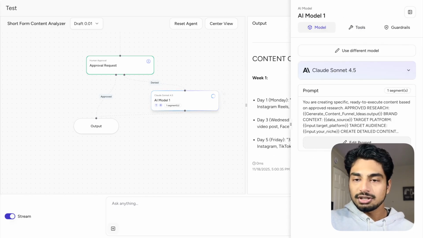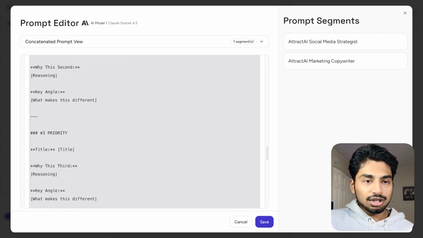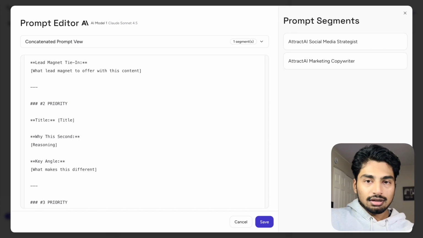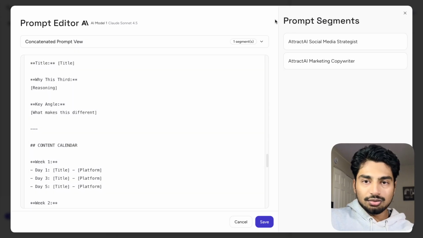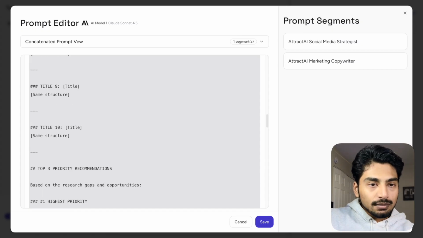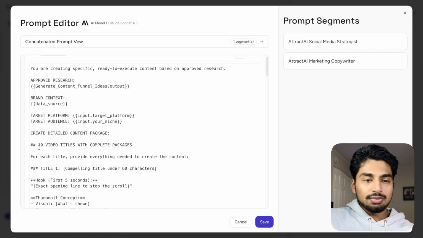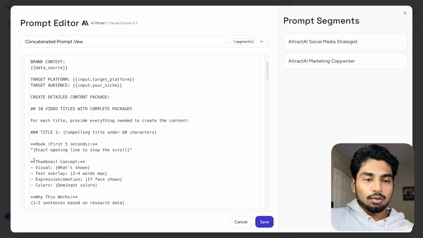I just want to show you the prompt here. So it's a very simple prompt, but in this prompt, I asked for some YouTube as well. So let's go to YouTube. You can see, I don't know why the Control F isn't working here, but YouTube is in this prompt as well. That's why it's spitting out those types of content ideas. And again, it's following this exact prompting structure. So 10 video titles, you can see that's exactly what it's outputting. Again, based on all of the different things with thumbnail concept as well.